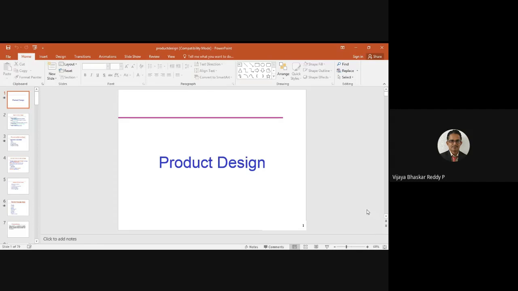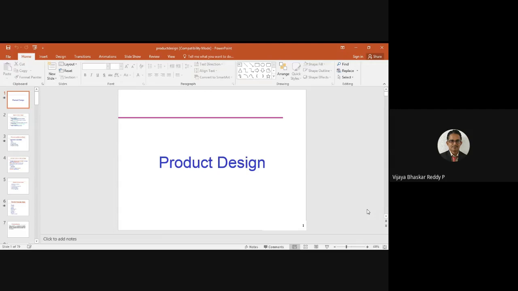Today we are going to discuss the second unit, product design. What is product design? What is the importance of product design? Particularly in production systems, the product is the good which is required for the customers.